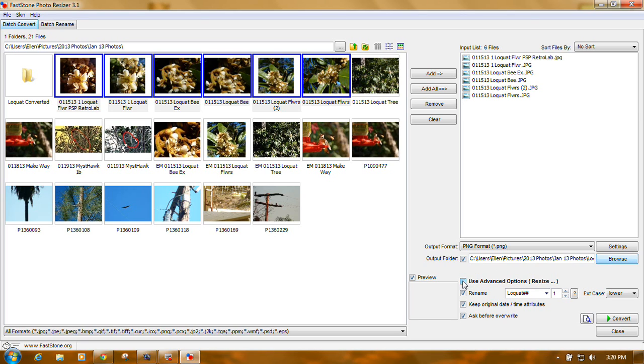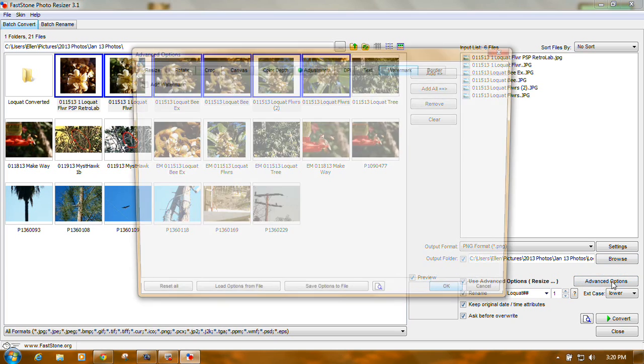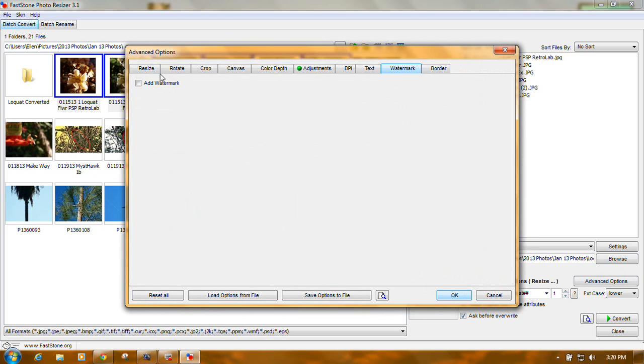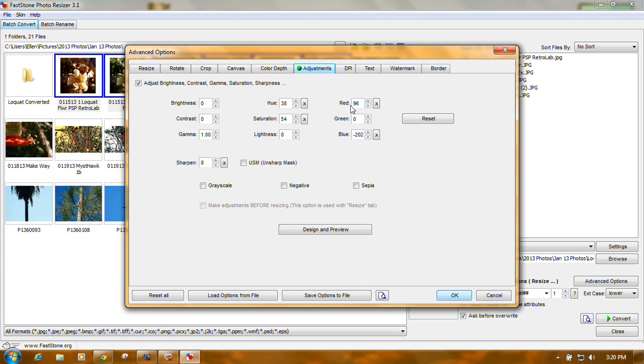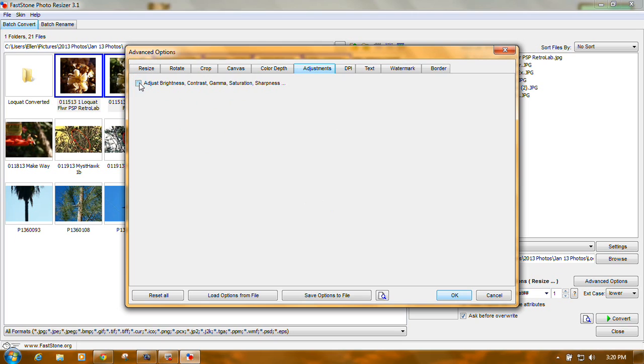Secondly, use advanced options. We're going to leave this unchecked. Advanced options are cool. You click it, click the button. They allow you to resize, rotate, crop, increase the canvas size, increase the color depth, and make a lot of nice adjustments. Change the dots per inch, the resolution.